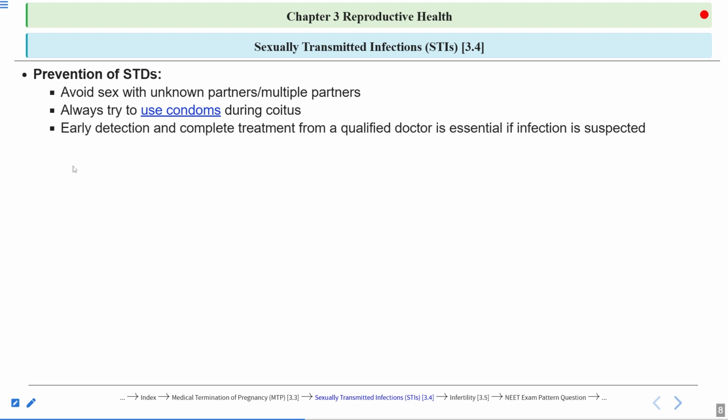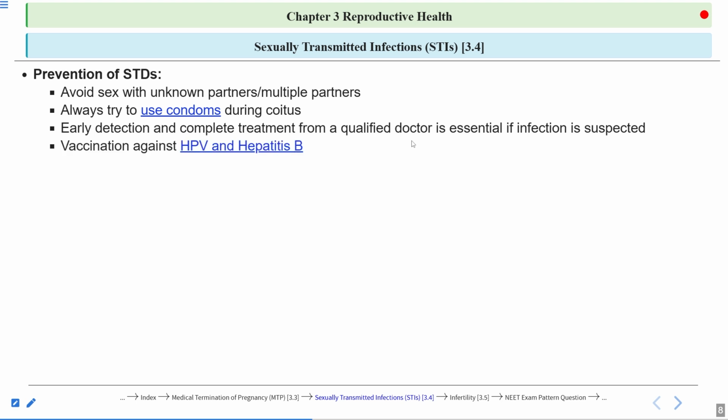Early detection and complete treatment from a qualified doctor is essential if infection is suspected. So this is also required. Early detection, early diagnosis of the diseases is required so that a strategy can be developed for the treatment of the diseases. And if STDs have been detected, then complete treatment should be taken from a qualified doctor so as to prevent the spread of the disease.